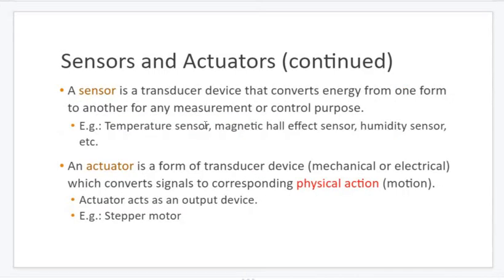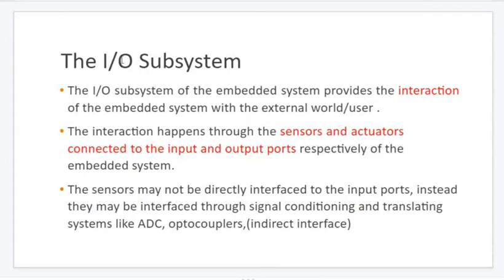So those are two definitions about sensors and actuators. Also we have how sensors and actuators are connected with the main processors through the input output subsystem. Please remember, it is not the input output system. If we say input output system, we will have keyboard, monitor, mouse, etc.